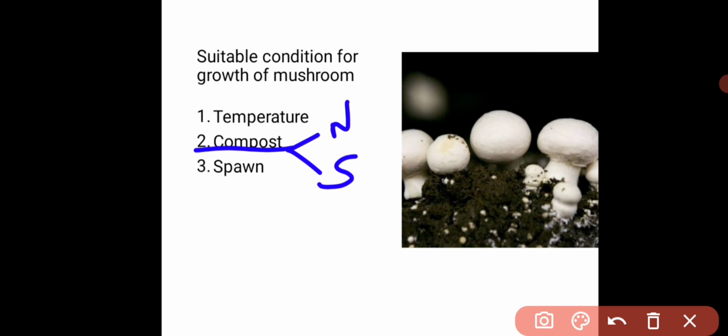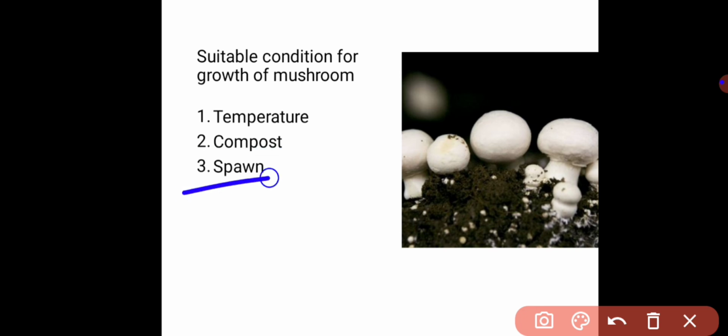Once this mixture is prepared, that is ammonia, potash, calcium, ammonium salt, wheat straw and the wheat bran, it is kept for 5 to 6 days without adding the gypsum. After 5 to 6 days we are going to add the gypsum, which leads to the smell of ammonia. Finally, the synthetic compost will be prepared.